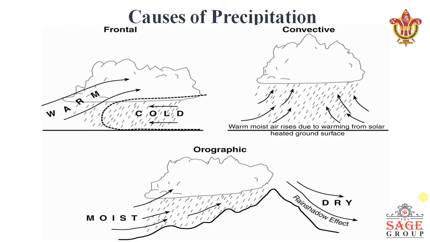There are various forms of precipitation that are frontal, convective, and orographic. Orographic is the most common and which is mostly seen. Convective is another form that is due to warm moisture rising, due to warming from the solar heated ground surface, and then the precipitation takes place.